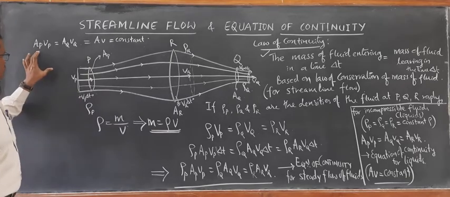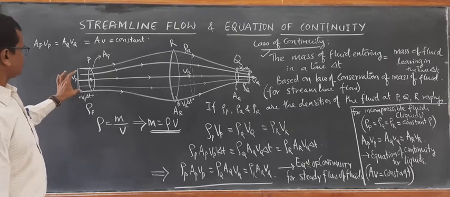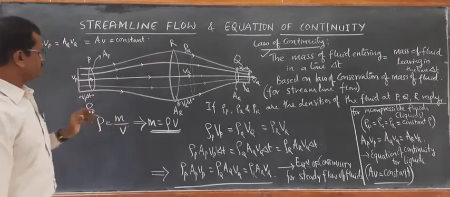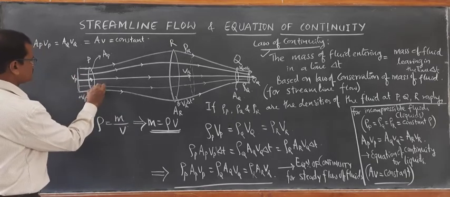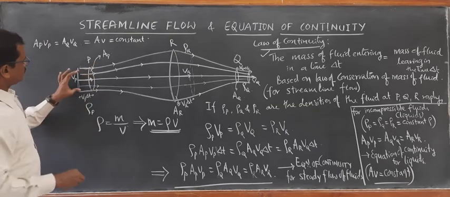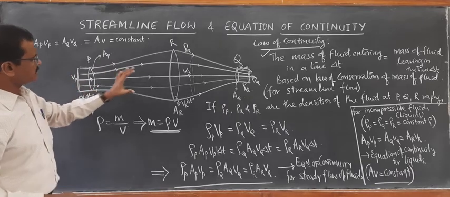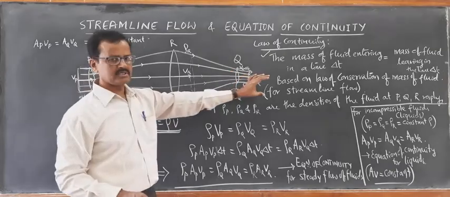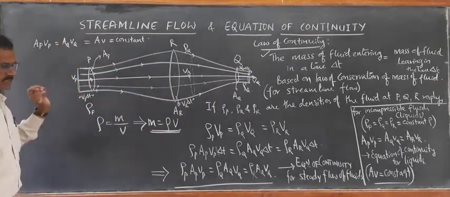Now, when you look at this, as a result of the fluid entering from P and crossing at R, what is happening? See, I have taken 5 streamlines: 1, 2, 3, 4, 5. The number of streamlines entering here are 5, the same number are crossing R, and the same number are leaving Q. Now, what is happening to the spacings?